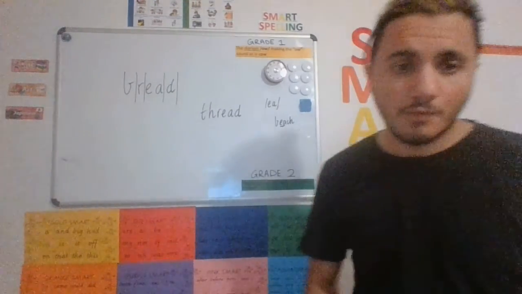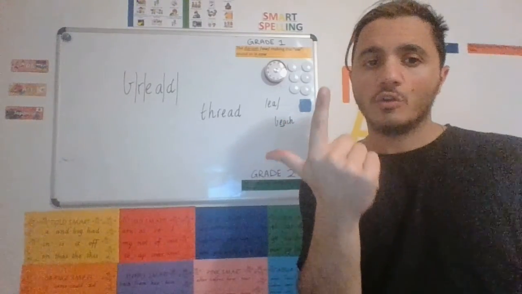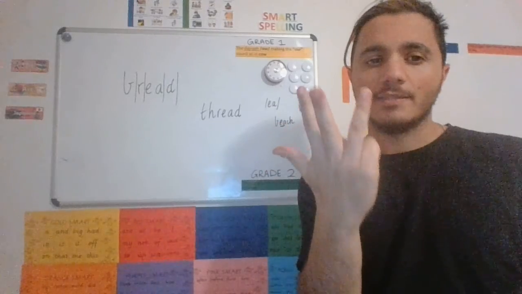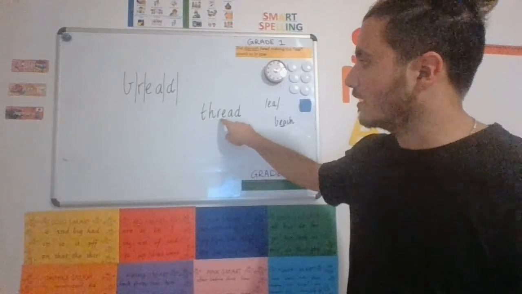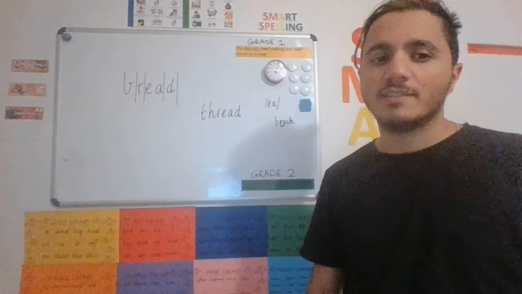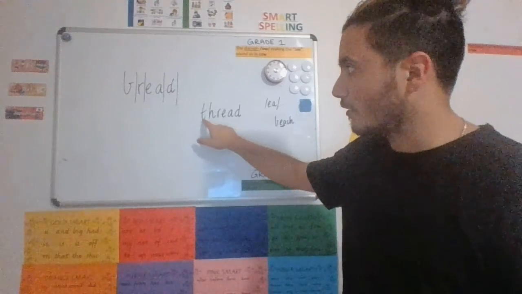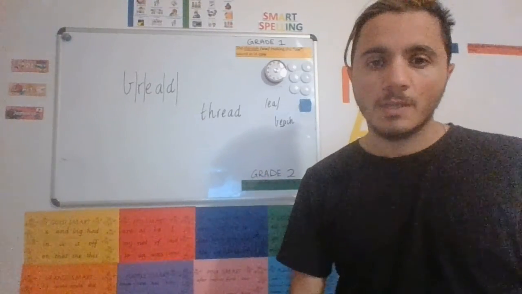Let's analyze the word thread. Watch me first. D. It's got a blend at the start as well. THR makes thr. It blends together, but it's not a trigraph. It's got a digraph and a graph. It's a tricky word, this one.